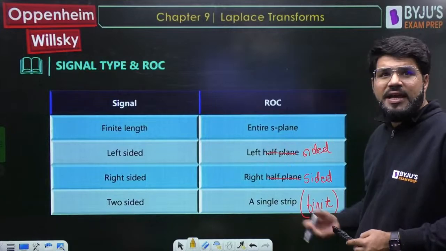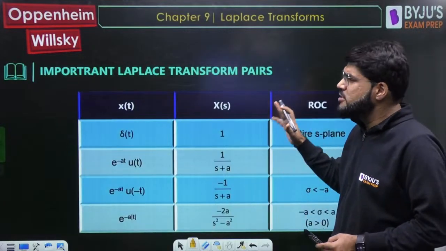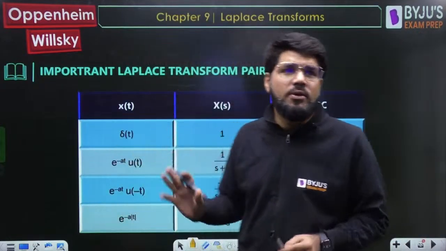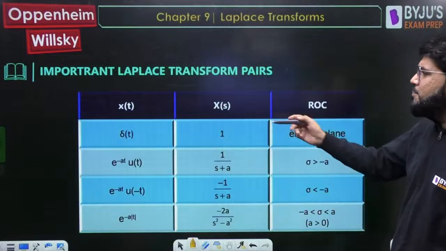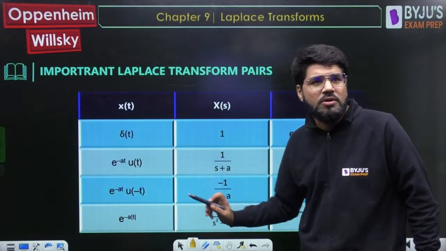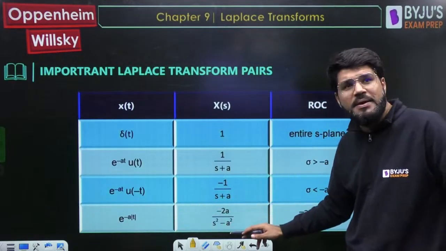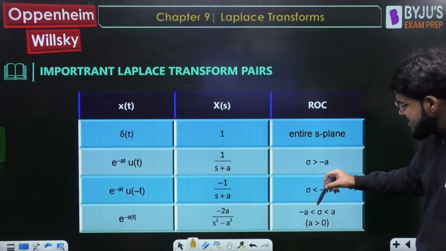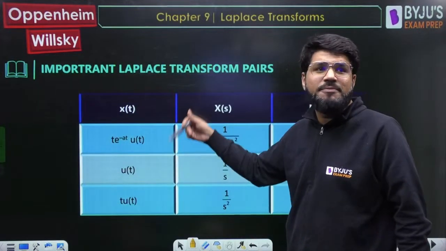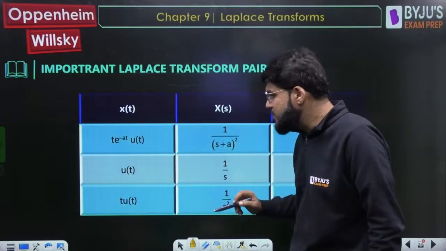Going forward, before I take up that question, it is also expected that the fundamental Laplace transform pairs are always there in your mind. You should never forget them, even going to the GATE exam hall. Impulse has the Laplace transform 1. e power minus at u(t) and e power minus at u(minus t), both of them I already told you. e power minus a mod t: minus 2a upon s square minus a square, ROC minus a less than sigma less than a. t e power minus at u(t), derived by the frequency differentiation property, has Laplace transform 1 upon (s plus a) whole square.